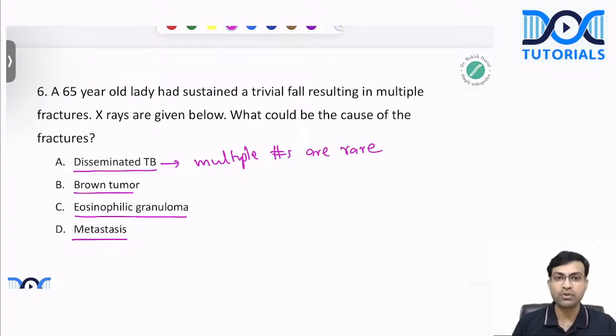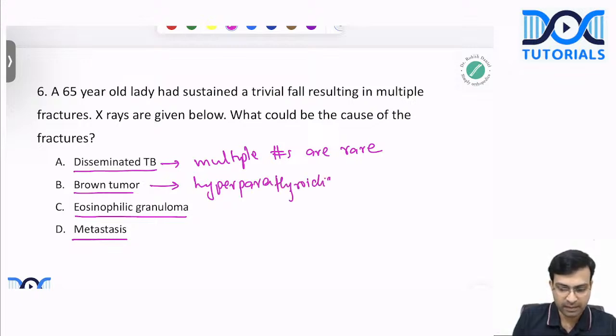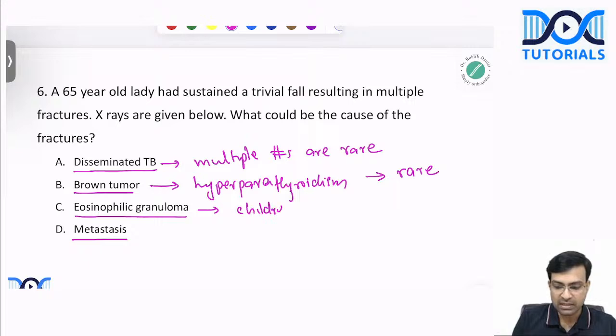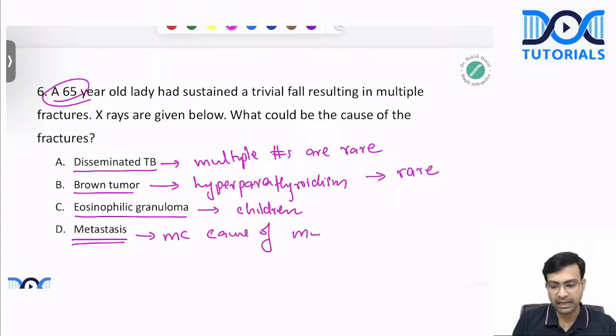What is brown tumor? Where do you see brown tumor? Brown tumors are seen in hyperparathyroidism, isn't it? Again, there could be multiple fractures like this, but hyperparathyroidism is quite rare. Then what about eosinophilic granuloma? It is a condition usually seen in children. So the age is 65 years, so unlikely to be eosinophilic granuloma. Finally, we have metastasis, which is the most common cause of multiple lytic lesions like this.